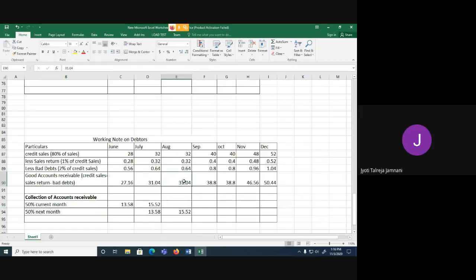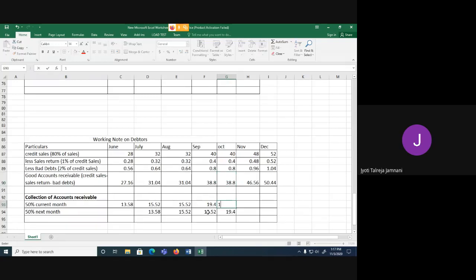Now, August 31.04 is the sales. 50%, 15.52 in August only, and remaining 15.52 in the month of September. Then for September, it is 38.8. 50% of 38.8 is 19.4. 19.4 in September only, and remaining 19.4 in October. October, the sales are 38.8.